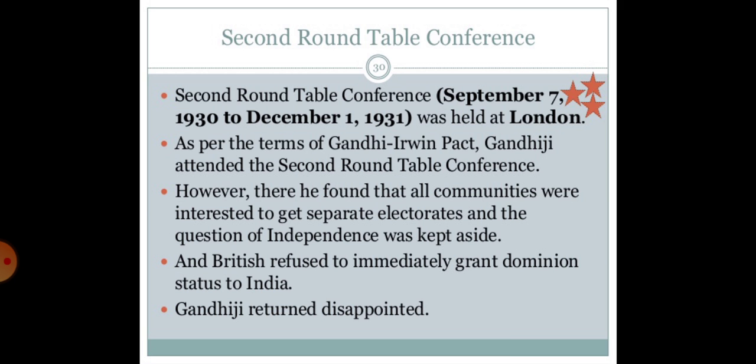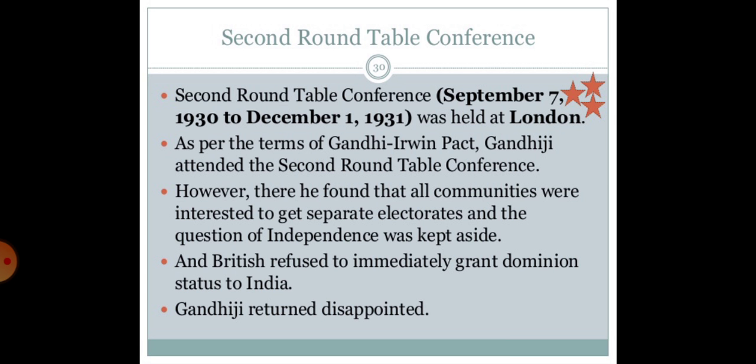Then the Second Round Table Conference was deemed a failure because of the many disagreements among the participants. While the INC claimed to speak for the whole of the country, other participants and leaders of other parties contested this claim. Then the Third Round Table Conference took place between 17th November 1932 and 24th December 1932.